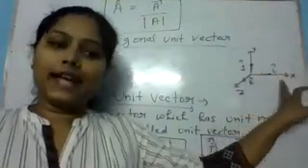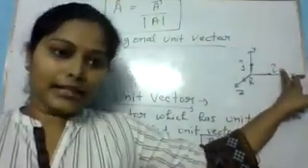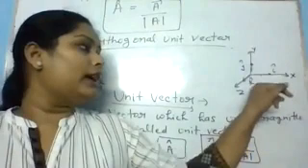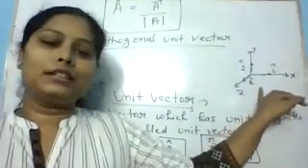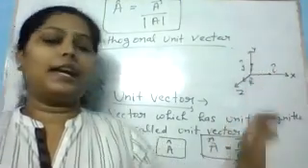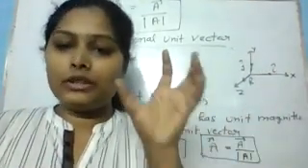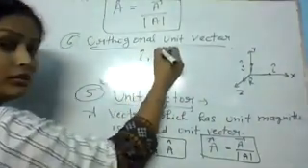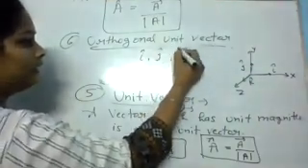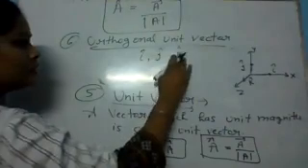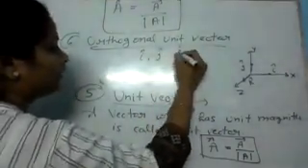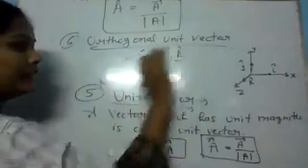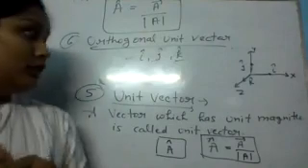We have a specific notation in vector for each and everything. So the unit vector in x direction is represented as I cap, the unit vector in y direction is represented as j cap, and the unit vector in z direction is represented as k cap. So I cap, j cap, k cap are called orthogonal unit vectors. I cap in x direction, j cap in y direction, k cap in z direction.